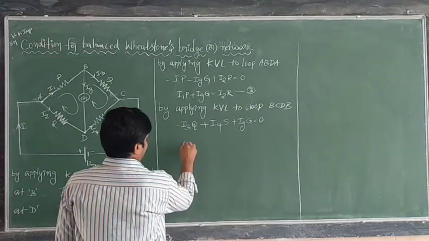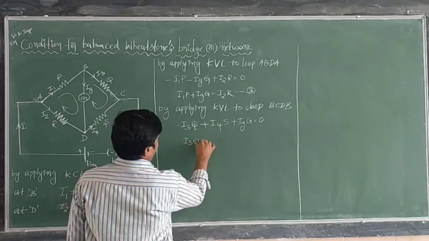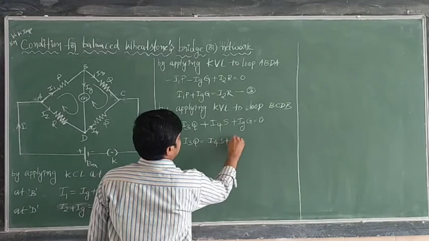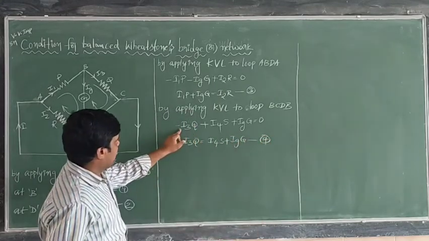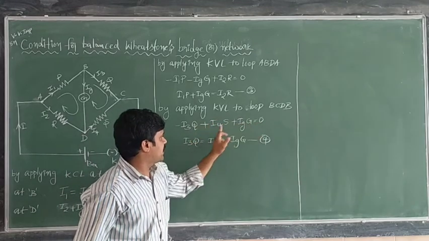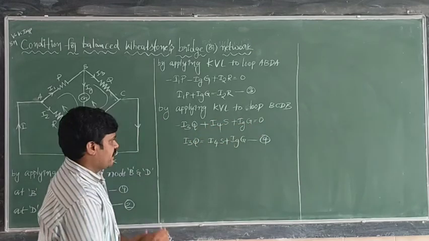Next, from this, I can write I3Q is equal to I4S plus IgG. That is equation number 4. The I3Q term is made positive. The remaining is okay.